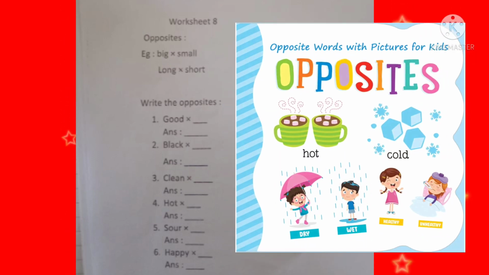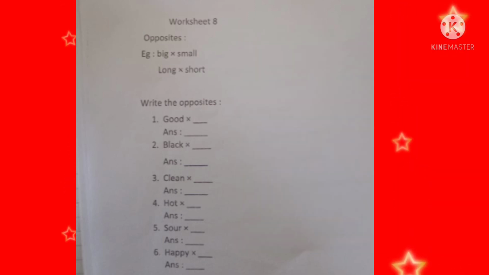Okay, dear children, now we are moving to the last worksheet, worksheet number 8, opposites. As you know, words have opposite meanings. So look at the examples. What is the opposite of the word big? Yes, the opposite of big is small. And what is the opposite of the word long? Yes, the answer is short. Opposite of the word long is short.